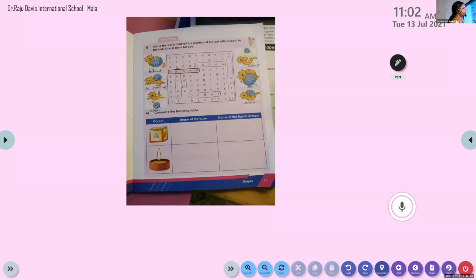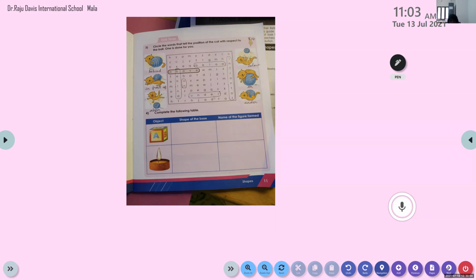Okay, Aradhya, listen here. Now we have completed the third question. We have the fourth question. And the fourth question again: complete the following table. And what do we have to complete? The first one, it's given an object. One object is given. The next column, we have to draw the shape of the base. And the next column, name of the figure. We have to write the spelling.